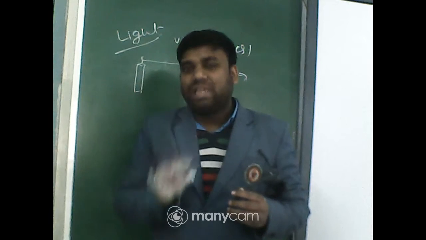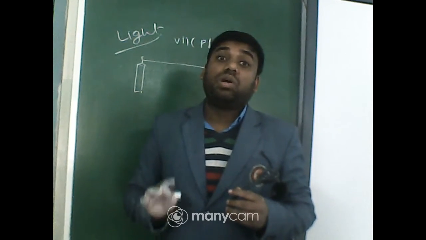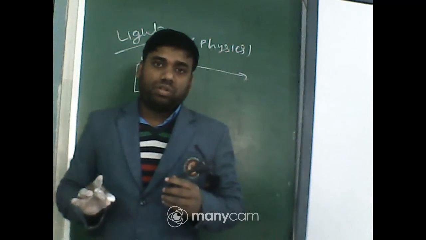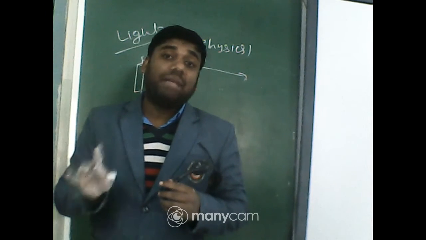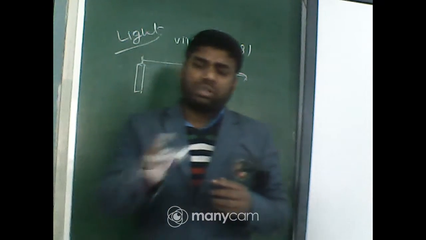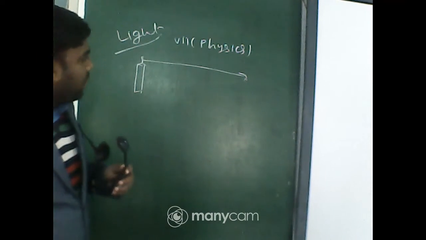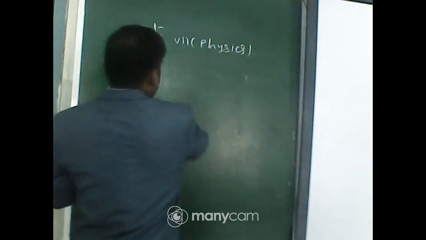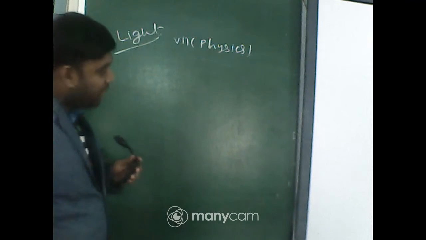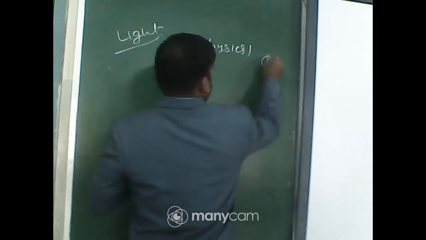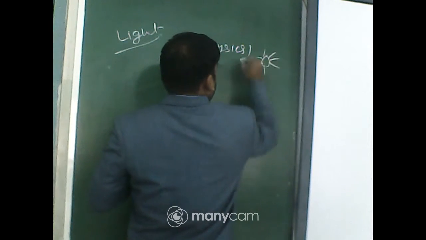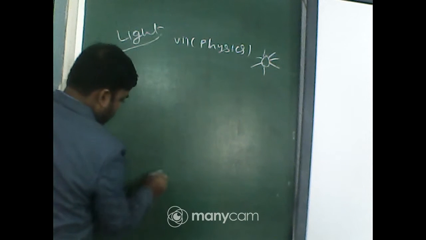That's why light is called an electromagnetic wave, because it does not need any medium for propagating from one place to another place. Sir, how can you say? Can you tell me one logic? Okay, look at the board. Here is the sun, and here is the Earth.